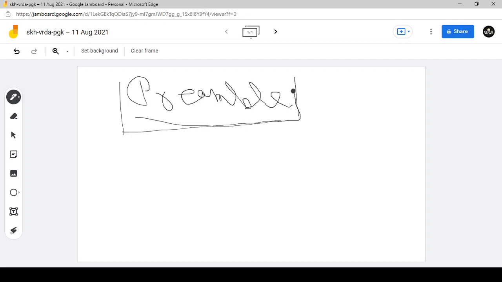We the people of India, having solemnly resolved to constitute India into a sovereign, socialist, secular, democratic republic, and to secure to all its citizens justice, liberty, equality, and to promote among them all fraternity, in our Constituent Assembly, this 26th day of November 1949, do hereby adopt, enact, and give to ourselves this Constitution. So this is the beautiful part of our Indian Constitution, that is the preamble.